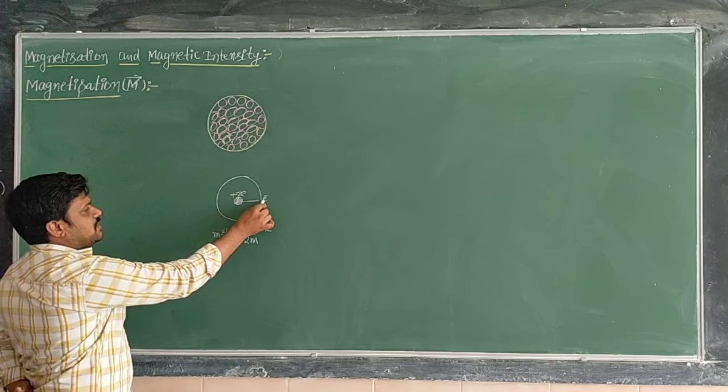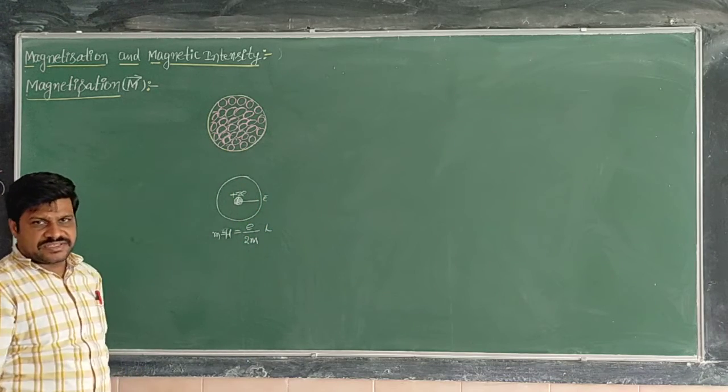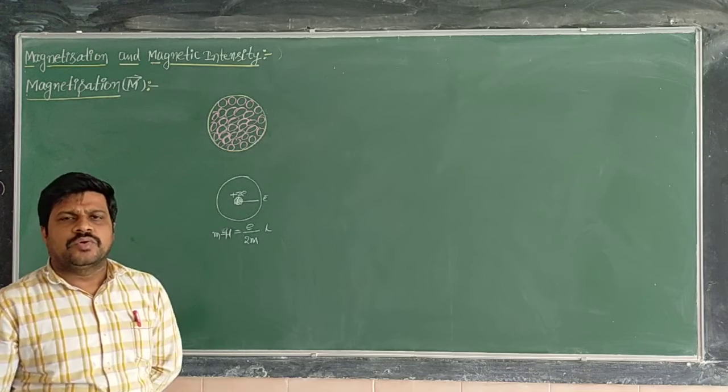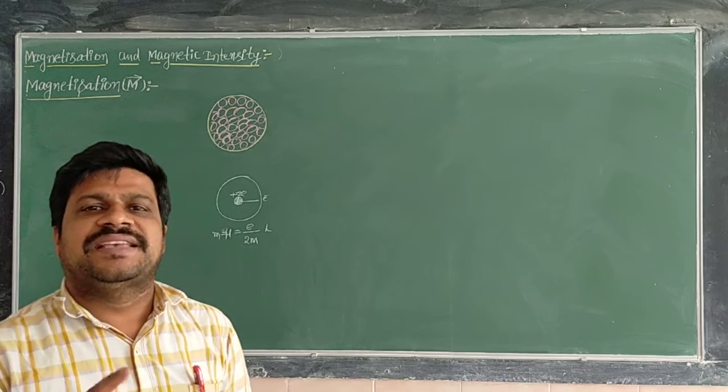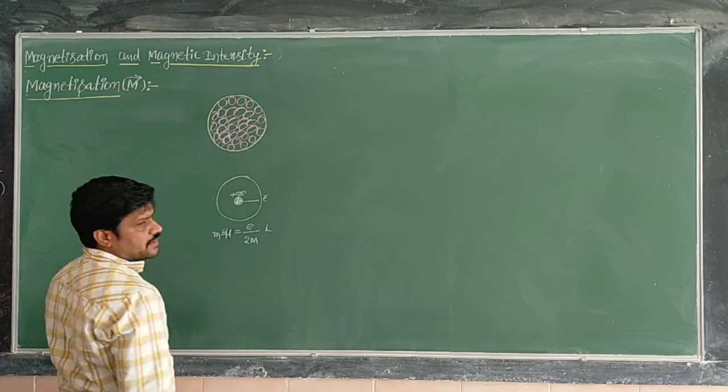The electron revolving around the nucleus of an atom, due to its motion, has a magnetic moment, and that magnetic moment is m.